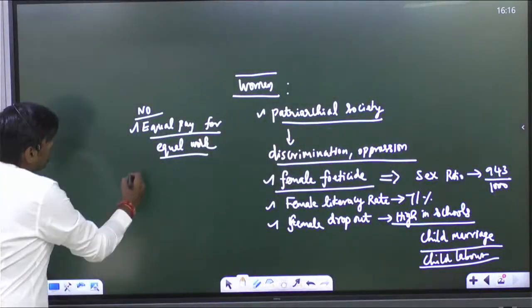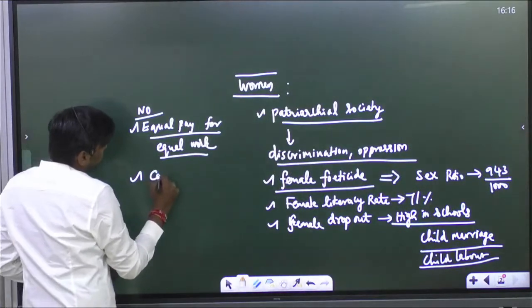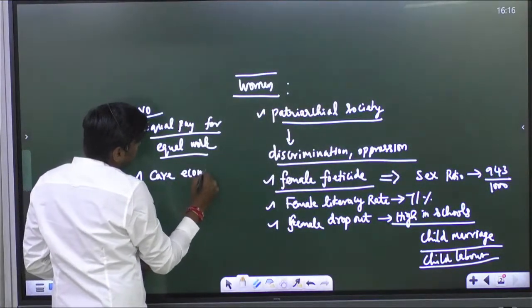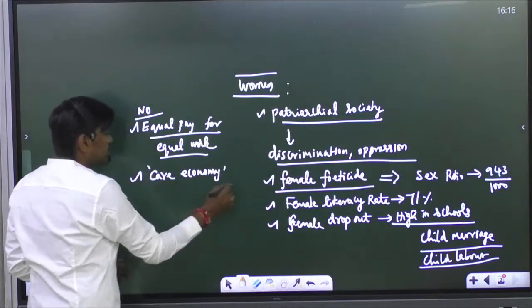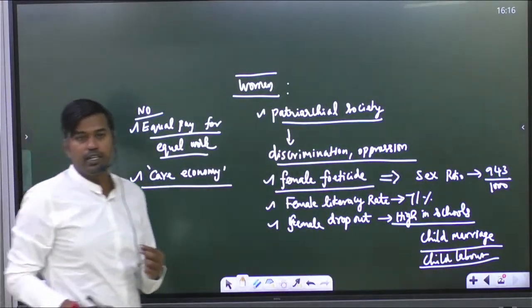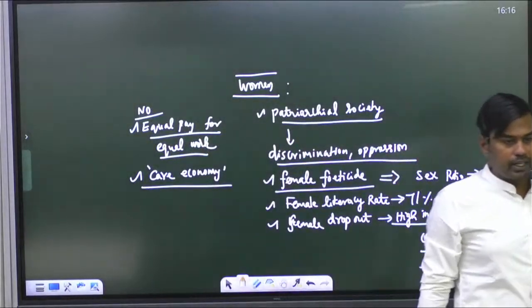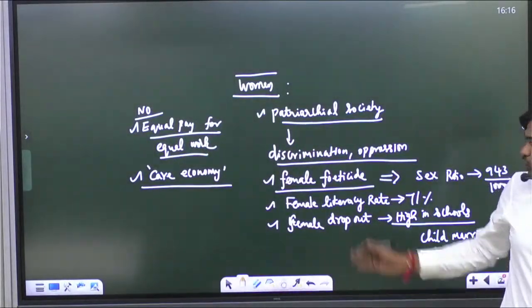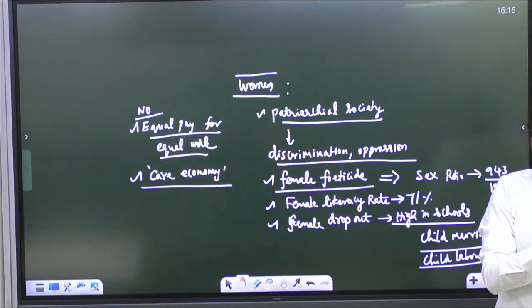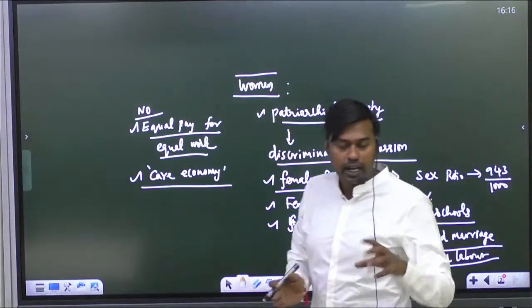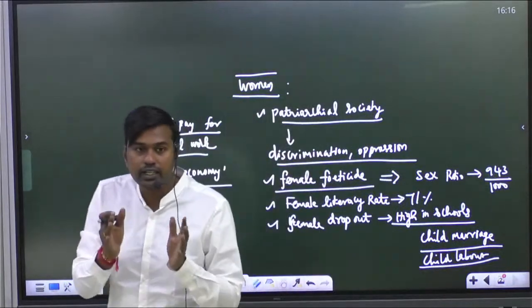And finally the most important thing is the care economy. What is care economy? Yesterday also we discussed, even this year UPSC in GS Mains paper 3 asked a question on care economy. Remember yesterday we discussed, yes? So women's work at home, especially child care, elderly care and other household work, they are actually not getting paid.